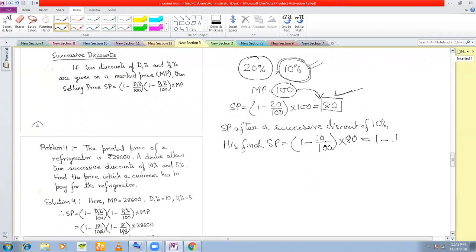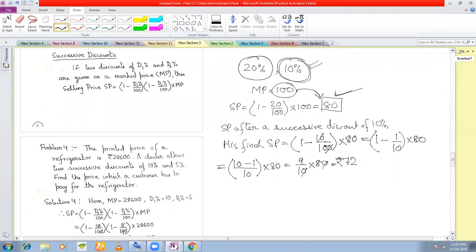So this will be 1 minus 1 by 10, because the zeros cancel, into 80. Now you take the LCM. So how much is his actual selling price coming to? It is coming to rupees 72.